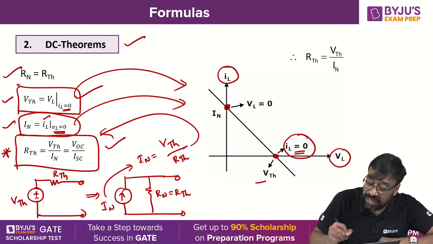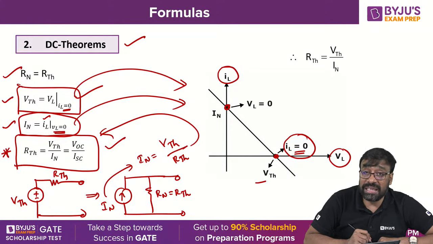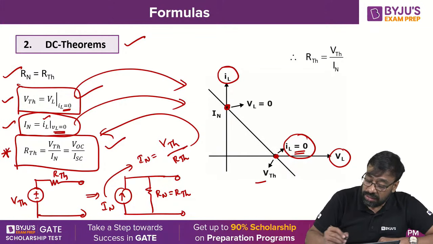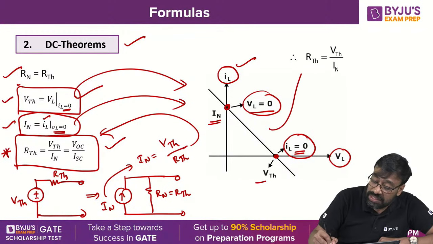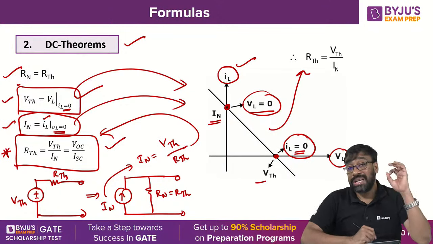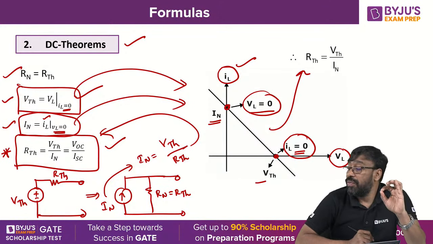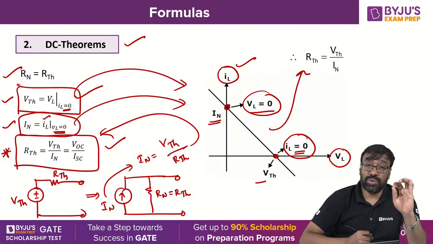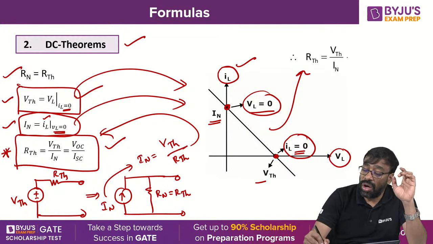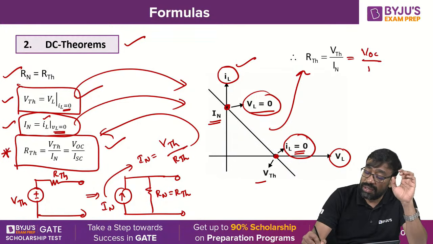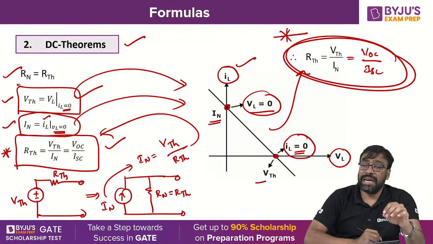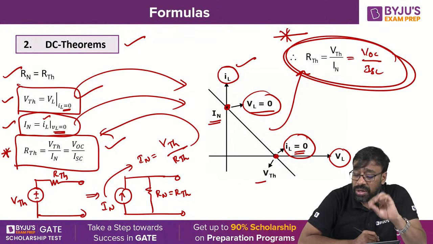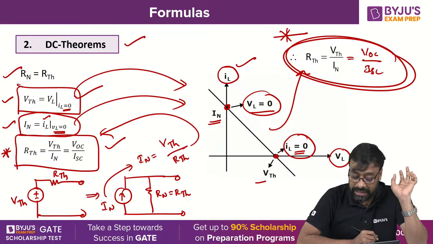Similarly, this is the point where the line intersects the IL axis, where VL is 0, and that current is called I Norton's. From this you can easily find RTH, the ratio of Thevenin's equivalent voltage to Norton's equivalent current, or VOC by ISC. Very, very important. Directly or indirectly, a lot of questions will come on this relation, VOC by ISC.